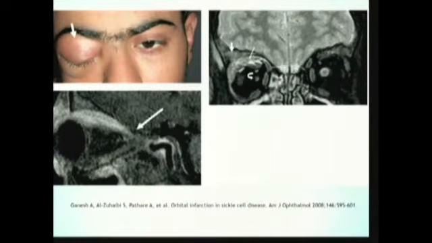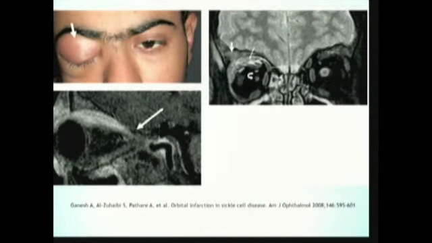You can see in this case, he had a very severe inflammation, and on MRI, you can see the abnormality in signal in the sphenoid bone together with an inflammation instead of subperiosteal collection.